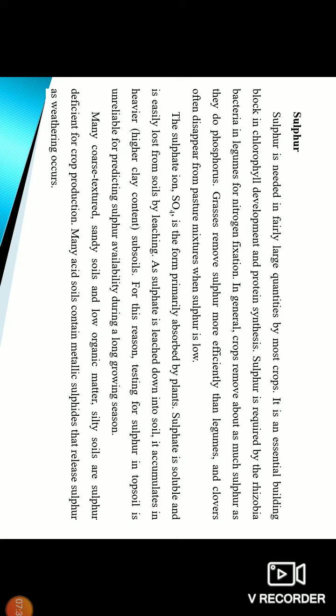For this reason, testing for sulfur in topsoil is unreliable for predicting sulfur availability during a long growing season. Many coarse-textured, sandy soils and low organic matter soils are deficient in sulfur for crop production.